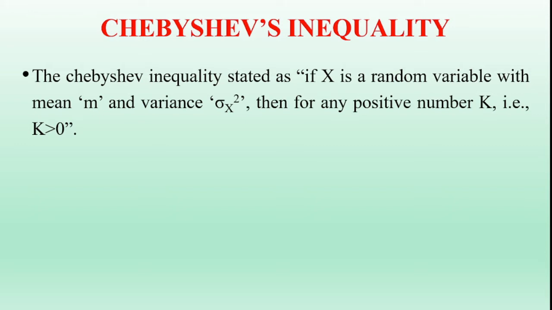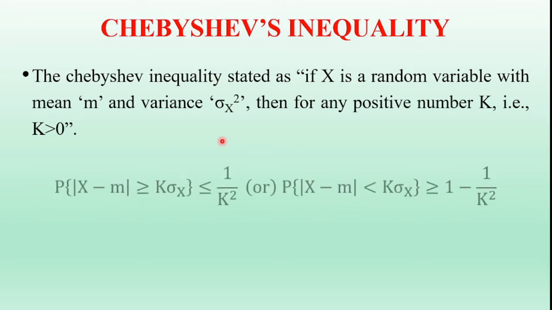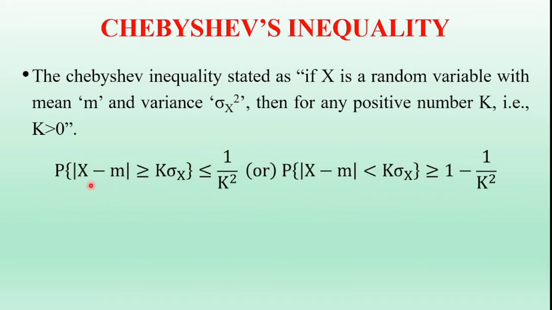The Chebyshev inequality is stated as: if capital X is a random variable with mean m and variance sigma x square, then for any positive number k, that is k greater than 0, the probability of absolute value of x minus m greater than or equal to k sigma x is less than or equal to 1 by k square.